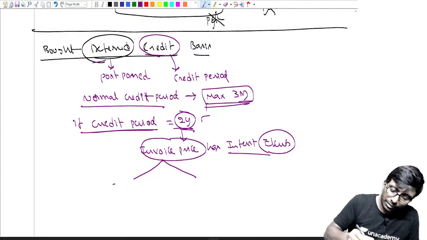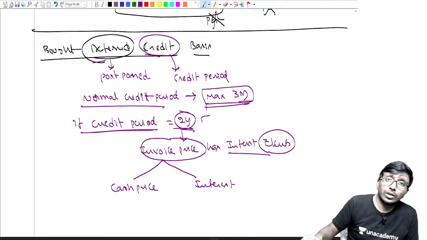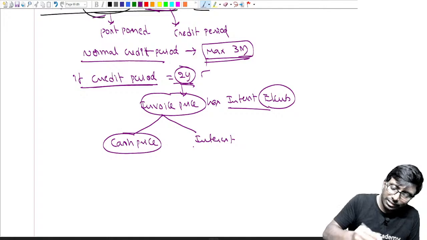Okay. What is the bifurcation? How much is the cash price? How much is the interest? So how do you do it? Interest, correct. Now how do you calculate the cash price?